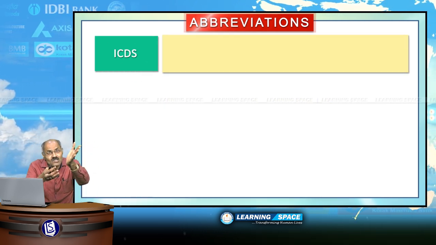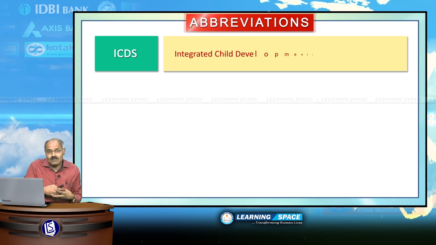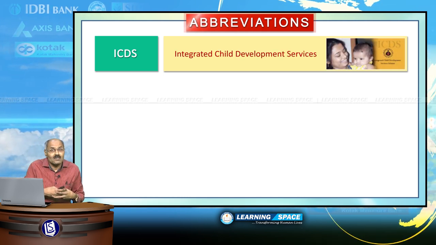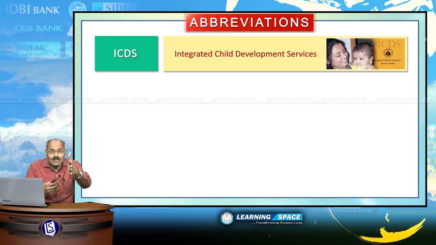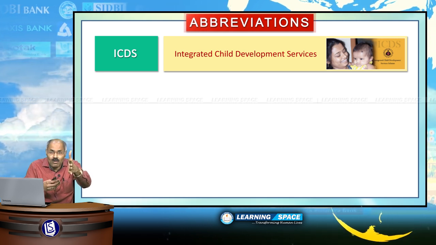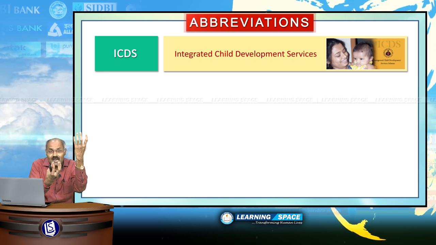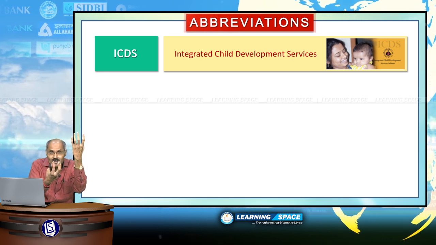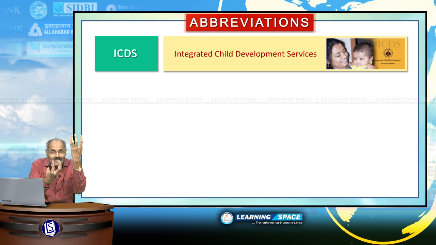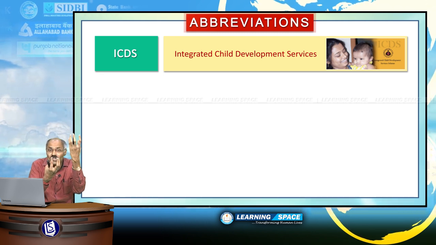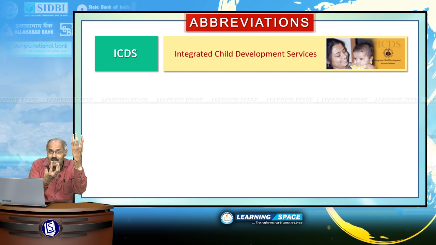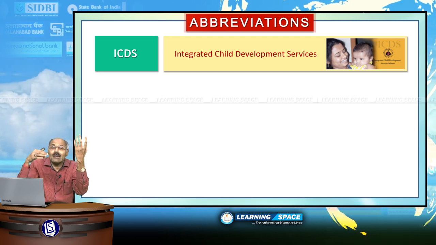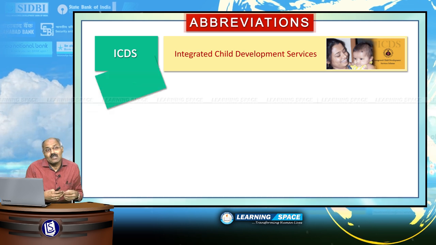ICDS, Integrated Child Development Services. This was started in the year 1975, primarily to look at the welfare of mother and child, to look into the nutritional requirements of mother and child up to 6 years of age. One is nutritional food and preschooling to the child.